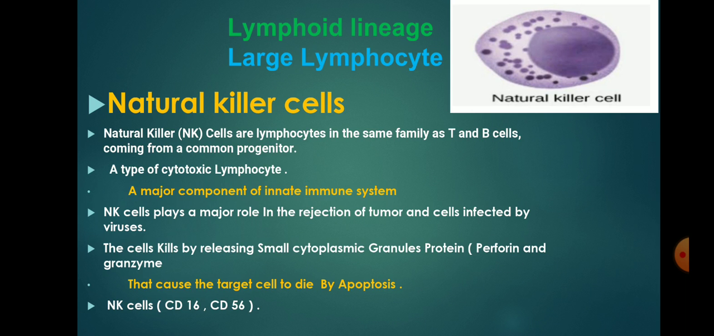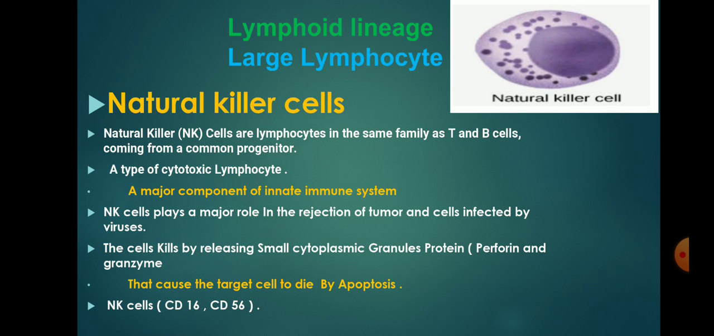Natural killer cells are lymphocytes in the same family as T and B cells, coming from a common progenitor. It is a type of cytotoxic lymphocyte and also a major component of the innate immune system, and plays an important role in the rejection of tumor and cells infected by virus. The cell kills by releasing small cytoplasmic granules of protein, perforin and granzyme, that cause the target cell to die by apoptosis.